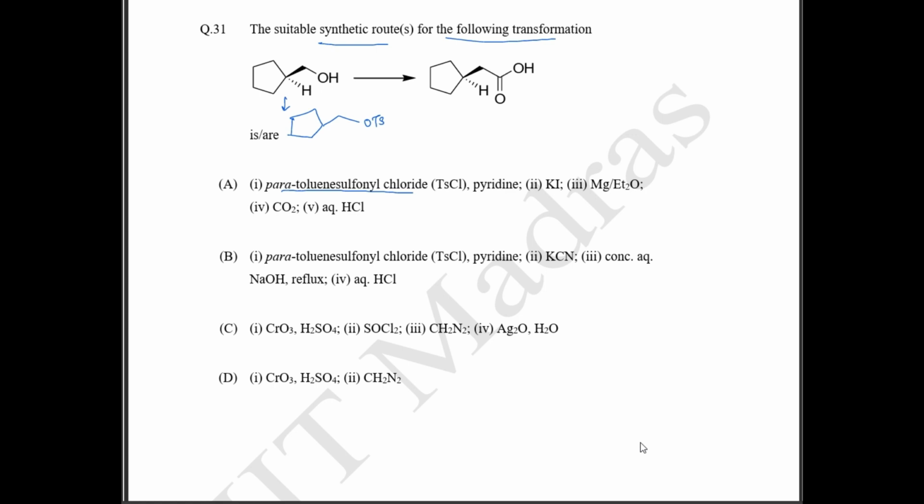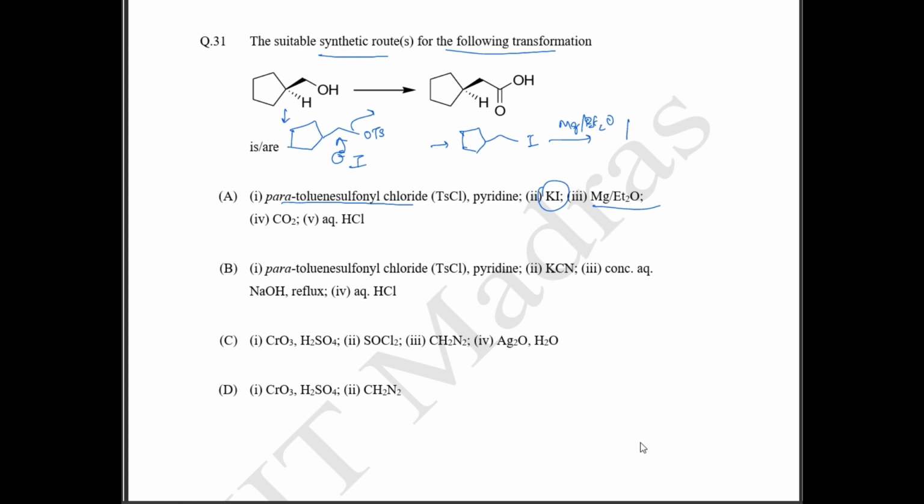We are interacting with the KI. So KI னும் போது என்ன ஆகும்னா, this is going to form an iodine. So this iodine will go and attack here, thereby your tosyl group will be removed. Okay. So this is going to be like this. Next என்ன இருக்கு? You have your magnesium in diethyl ether. Okay. So என்ன ஆகும்? This is going to form your Grignard reagent.